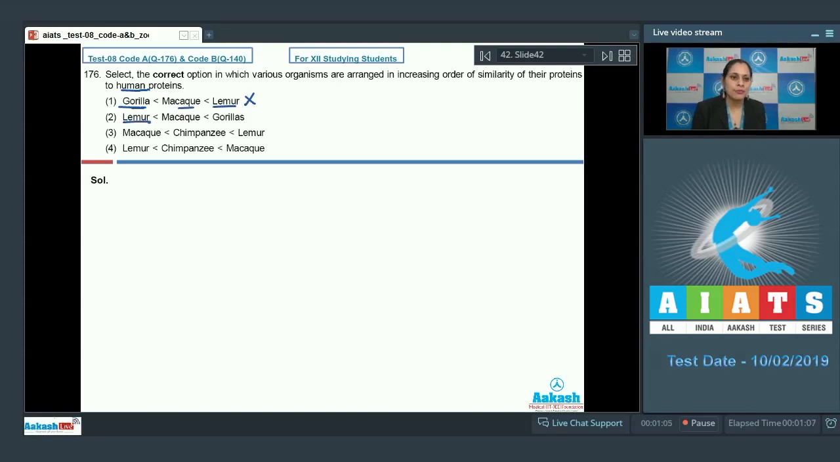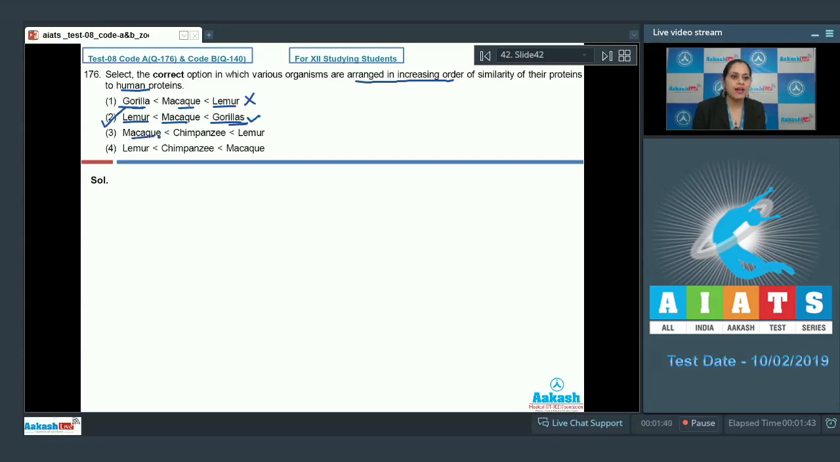The next option is lemur, macaque and gorillas, and this is a correct answer to our question because it is in ascending order of similarities. Gorillas in their proteins are more closely related to human proteins, and that's why proteins of gorilla bear higher resemblance to proteins of humans.